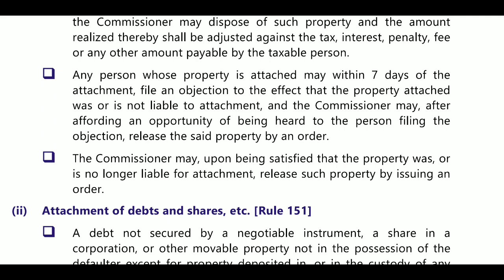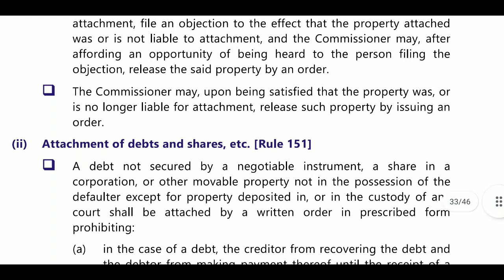So if any property is attached, you can object that the property is not yours, that it is related to some other person, or for any other reason, and then that property will be released by the commissioner. The commissioner may, upon being satisfied that the property was no longer liable for attachment, release it.